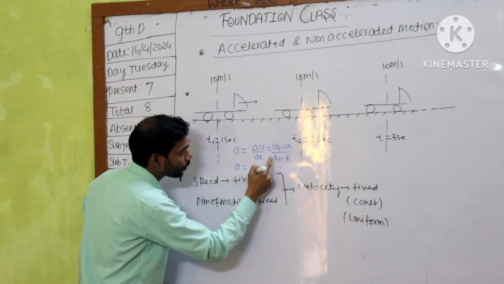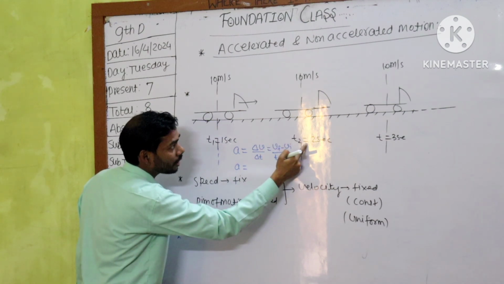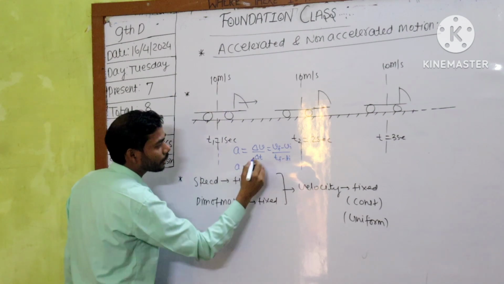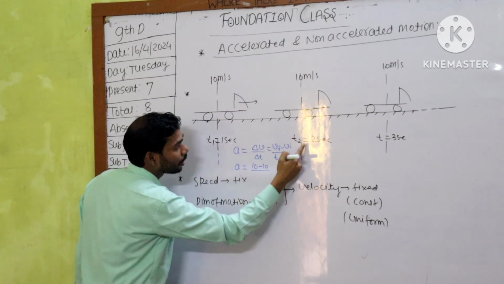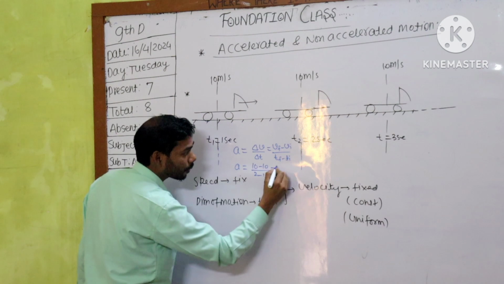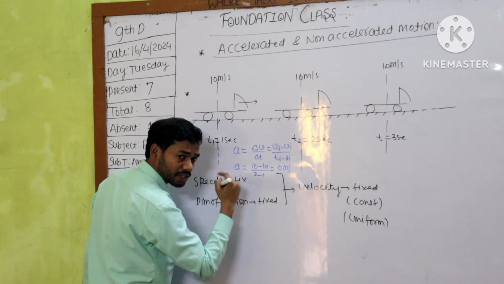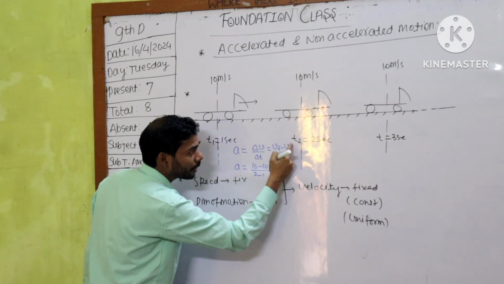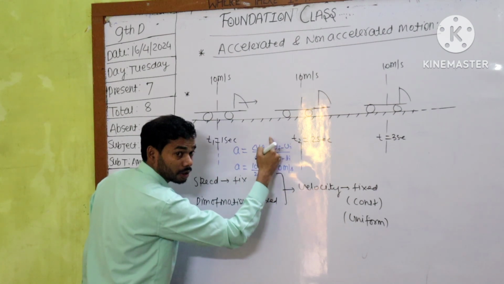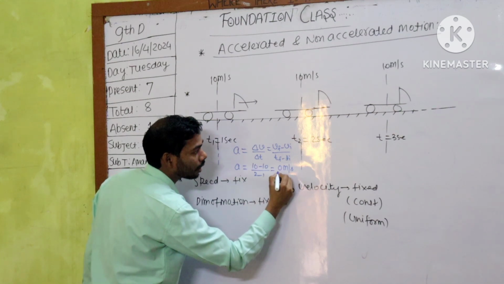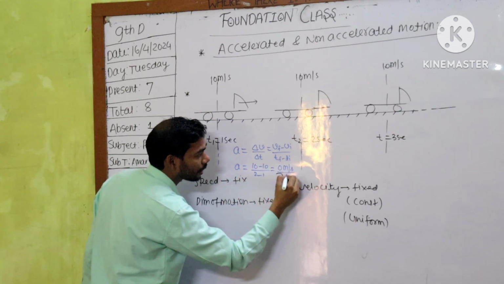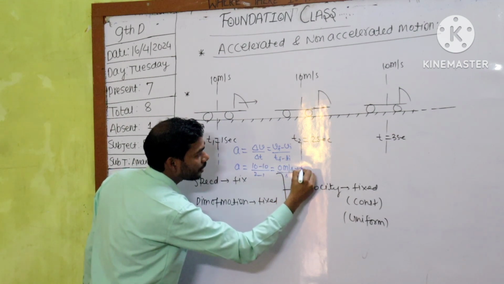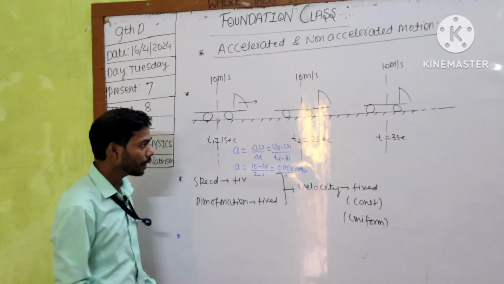So acceleration comes out to be: at final time speed was 10, at initial time speed was 10. So 10 minus 10 upon 2 minus 1 comes out to be 0. Now its unit: what is written in the numerator? Meter per second, and in the denominator time, so it is second. So it comes out to be 0 meter per second square.